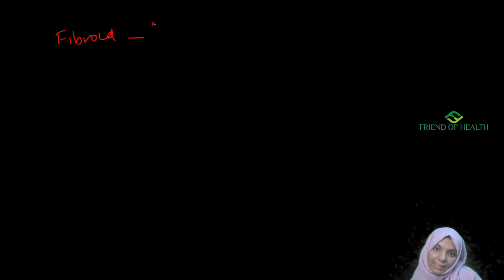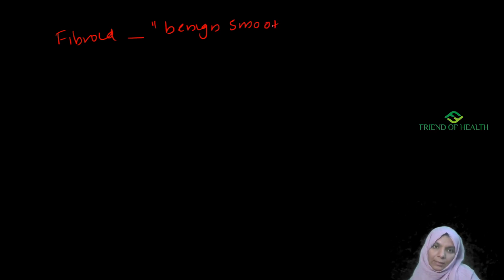Next comes the commonest type of fibroid, which is intramural. You should know the types of fibroid; it is an important question. It is also known as leiomyoma, a benign tumor of the smooth muscle of the uterus.